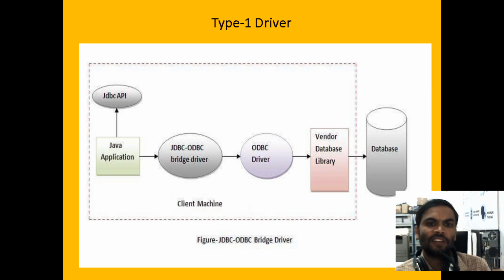If you want to see the type 1 driver diagram, first the JDBC API will be there. With the help of the JDBC API, we write the application, the Java program. The Java program written with the JDBC API then uses a bridge driver, the JDBC-ODBC bridge driver, and then the ODBC driver. So two drivers are used: the JDBC-ODBC bridge driver, then the ODBC driver. Then there are third-party vendor database libraries, and then we connect to the database.